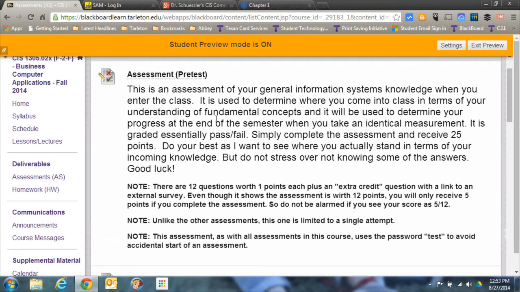Basically what will happen is you'll take the pretest. I use that as a gauge of what your understanding is coming into the class. At the end of the semester, you'll take the same exact test, and that way I can see how far you've come over the course of the semester.